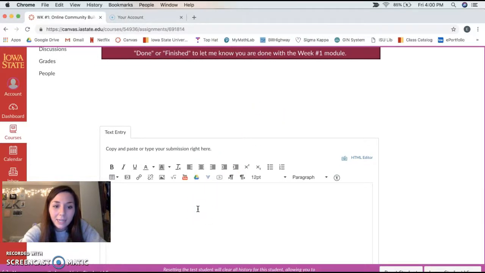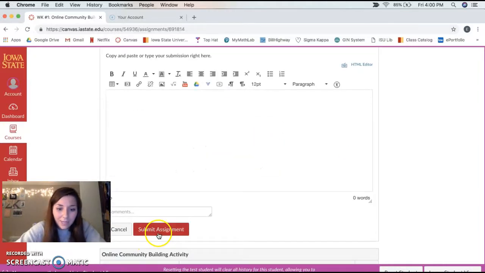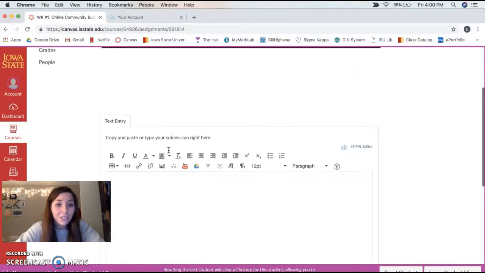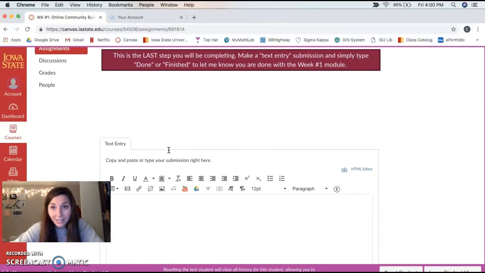and you will make a text entry to tell me that you have completed this. So you will either type in done, or you can just type in finished or completed or anything like that to let me know you have finished these steps before this. So once you are done with this, you will hit submit assignment once you have typed done, and this will send me a notification saying you are done and you're ready for me to grade this.